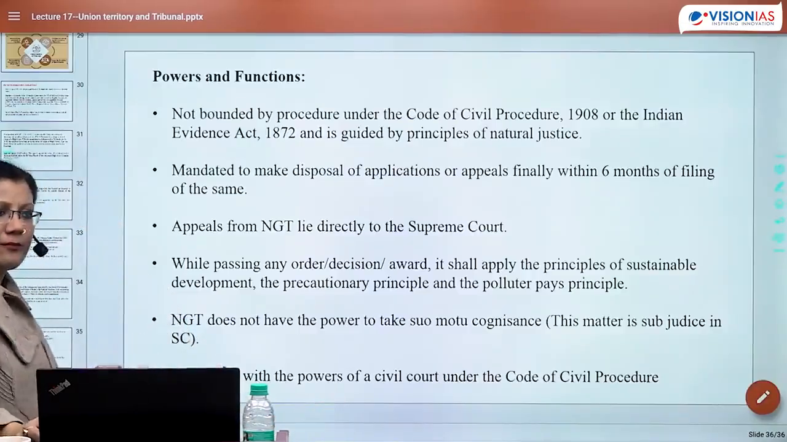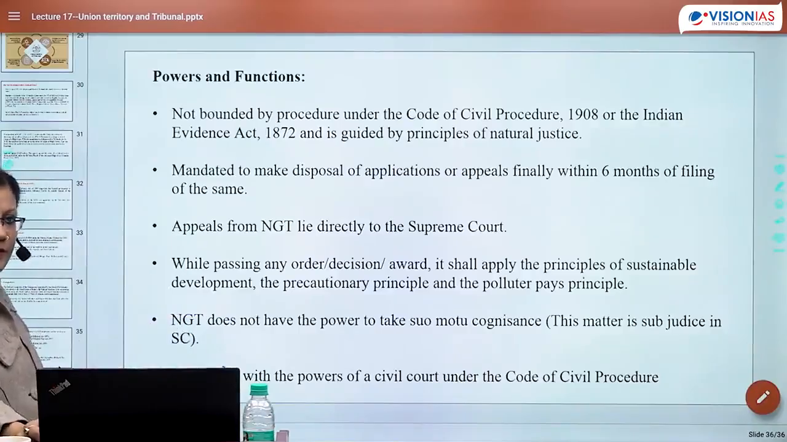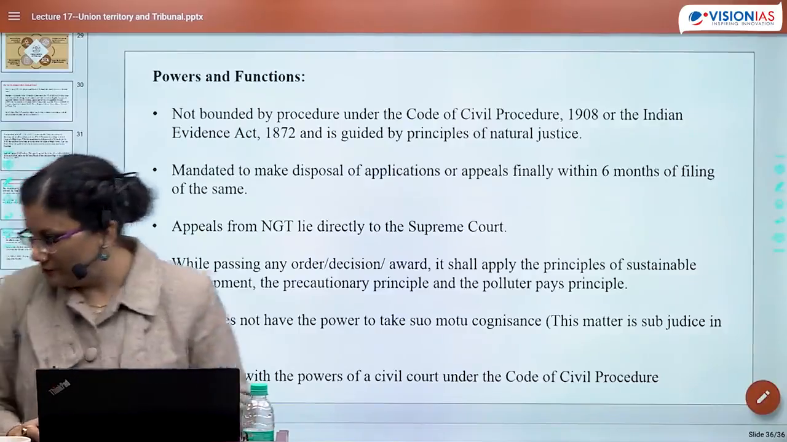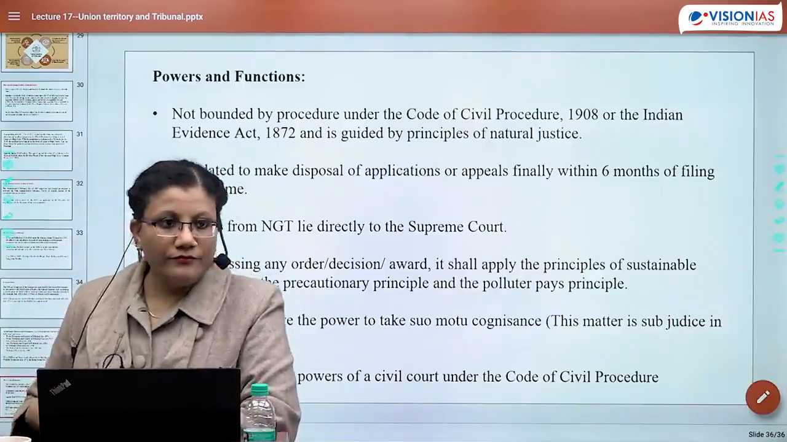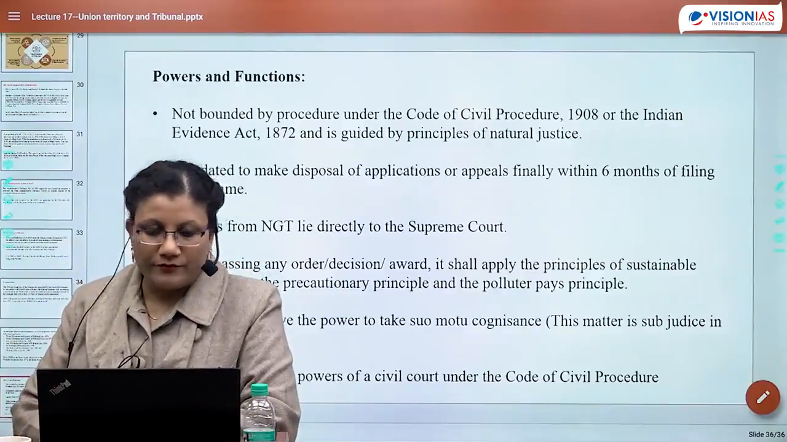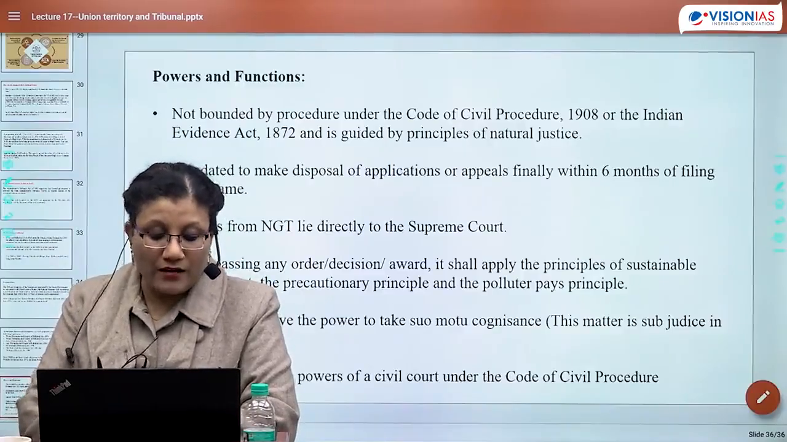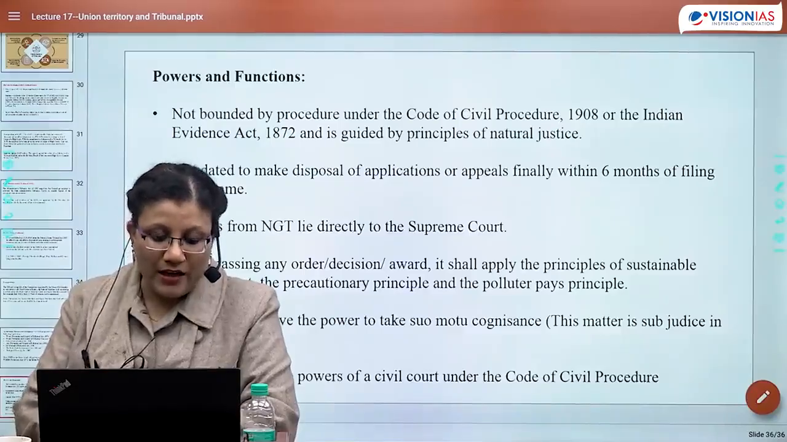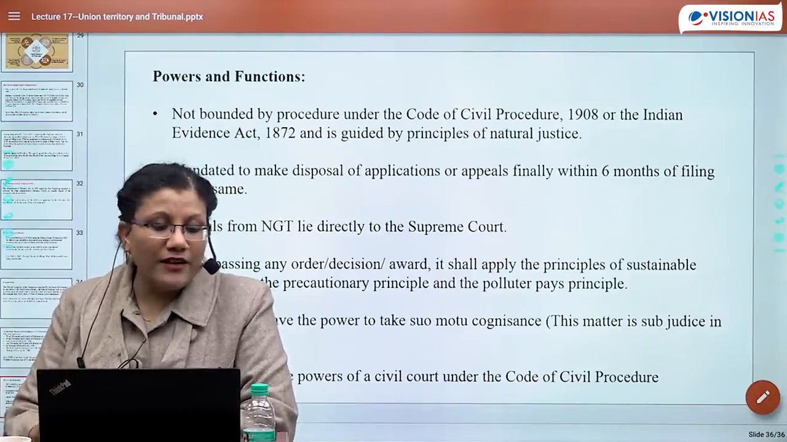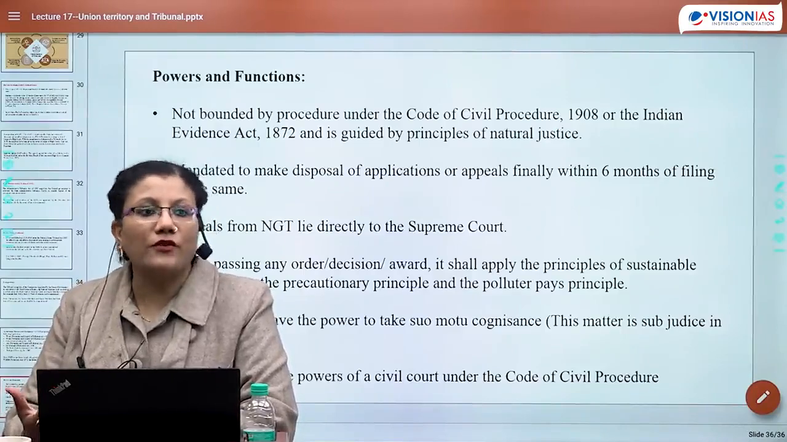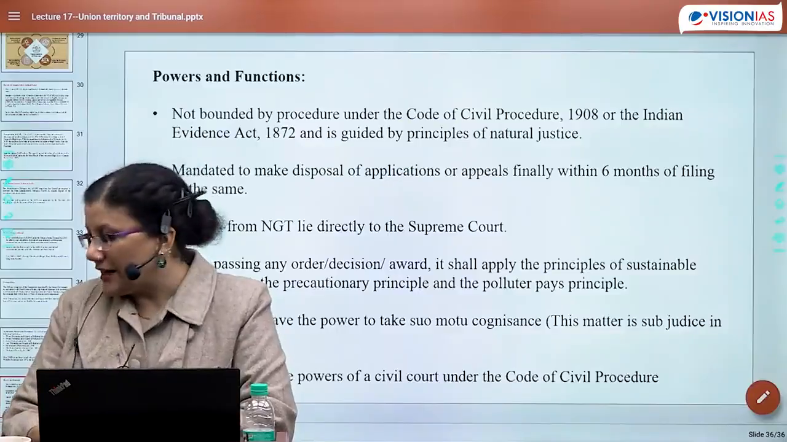And sustainable development, what do you mean by sustainable development? Yes, sustainable development means when you are using or appropriating a resource, but at the same time, you are leaving a rest or a surplus for the future generation also to take up.